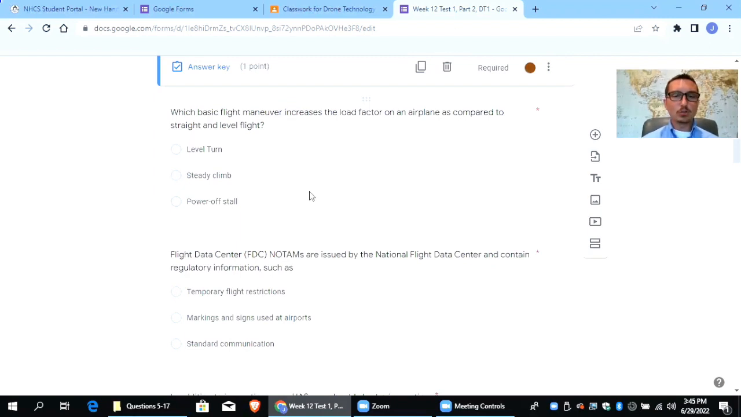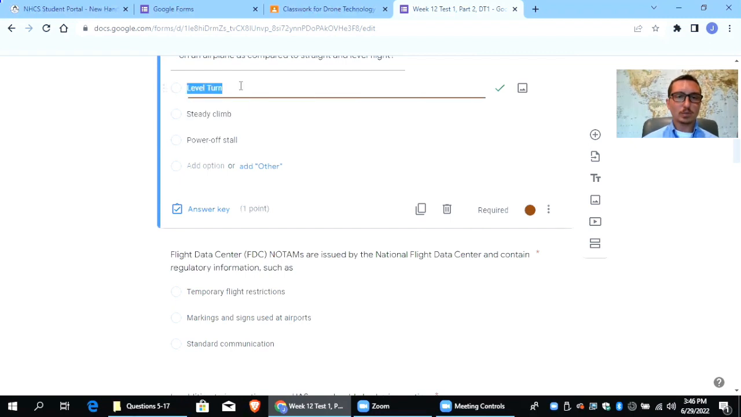Which basic flight maneuver increases the load factor on an airplane as compared to straight and level flight? So turning increases the load factor. Sorry, right there, turning.